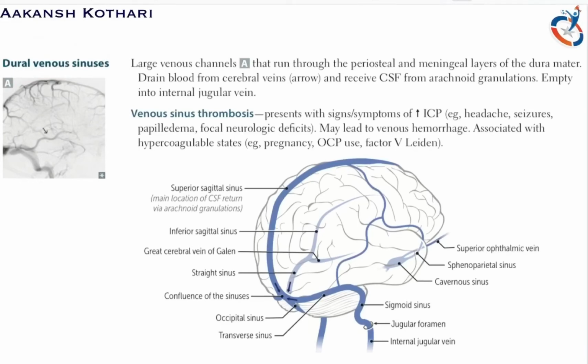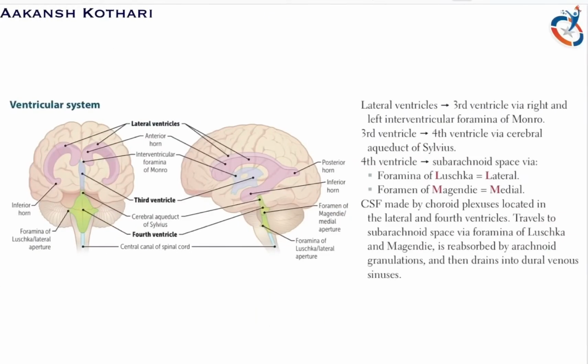Now let us talk about the ventricular system. There are four major ventricles: the two lateral ventricles, the third ventricle, and the fourth ventricle. First let me show you the two lateral ventricles. The structures in pink that I'm highlighting right now are the two lateral ventricles. The lateral ventricles have an anterior horn, a posterior horn, and an inferior horn.